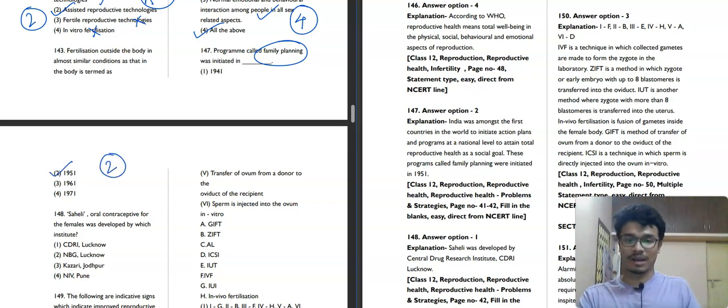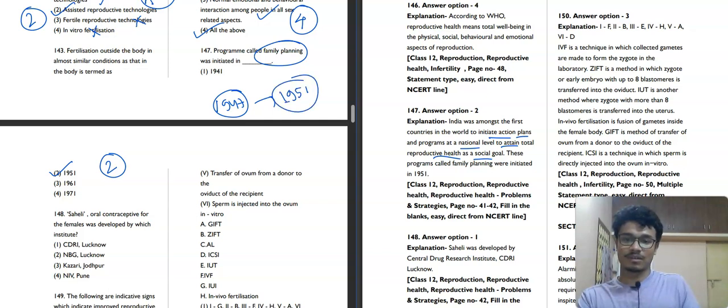Second option will be our correct answer for this question. So you can see this: action plans and programs at the national level to attain total reproductive health as a social goal, because India got independence in 1947. After this, in 1951 we have the family planning program to control the population, because India is a big country. So the second option will be our correct answer.